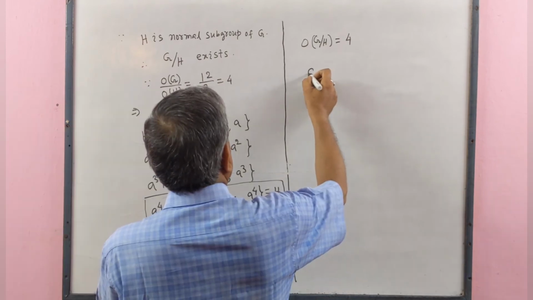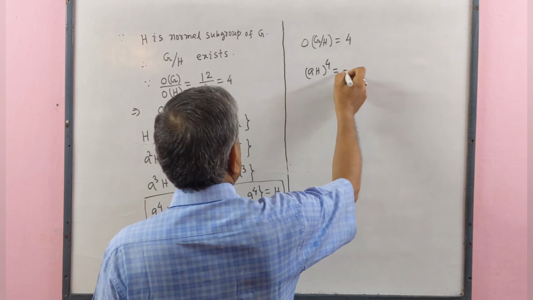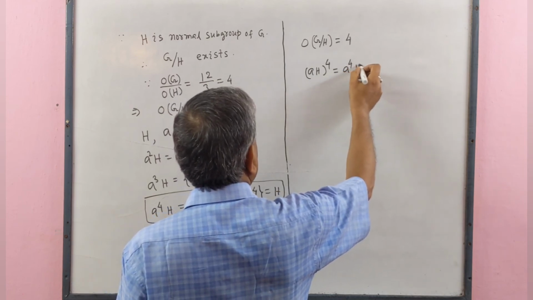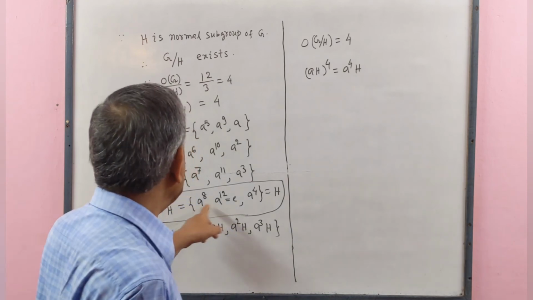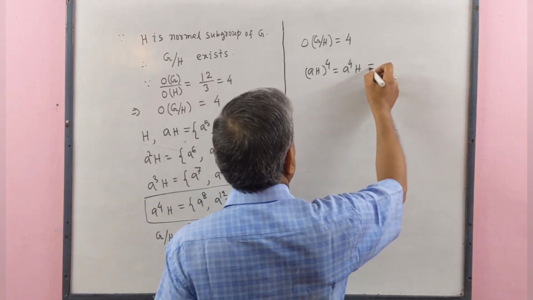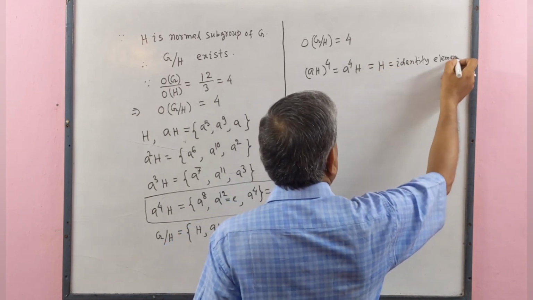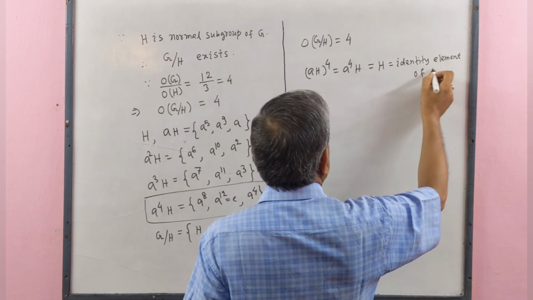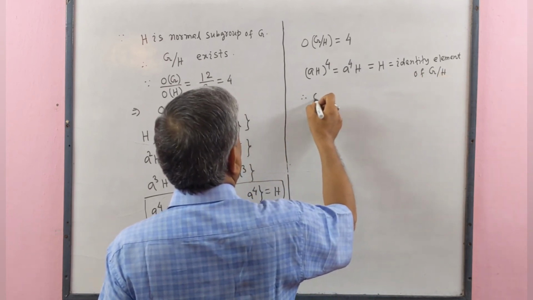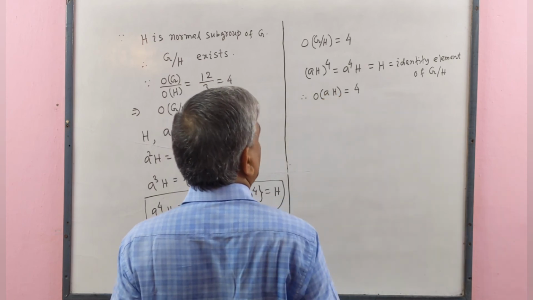We calculate AH whole to the power 4 equal to A to the power 4 H, and here we see that A to the power 4 H equal to H, identity element of G by H. Therefore, order of AH equal to 4.